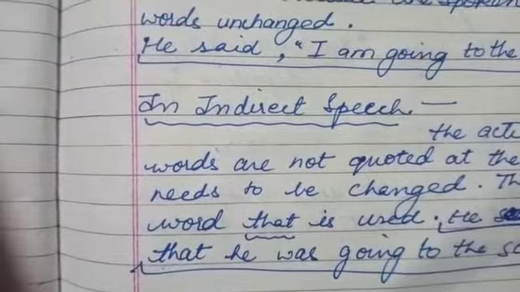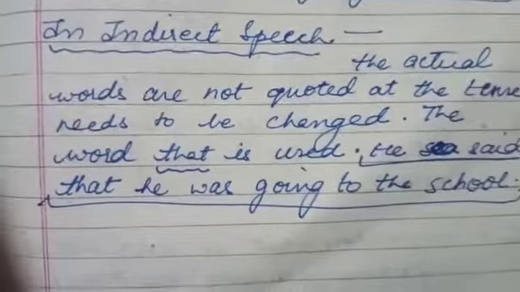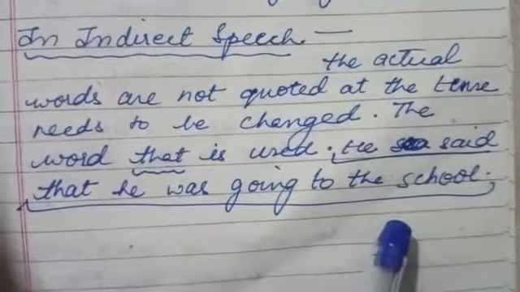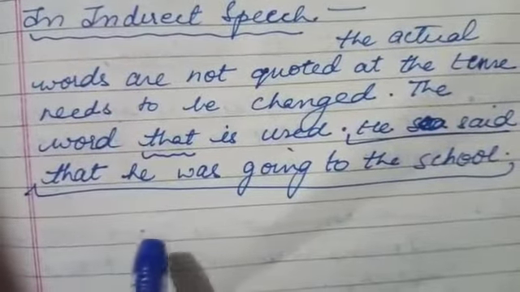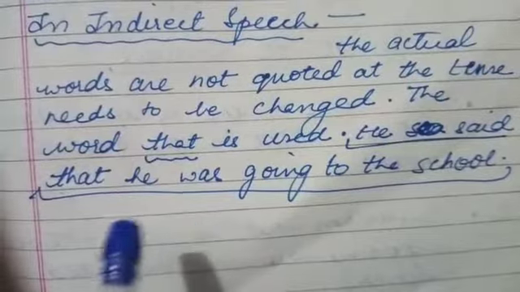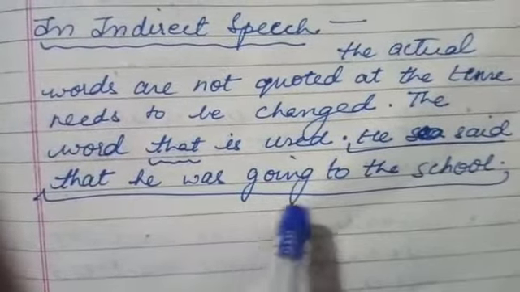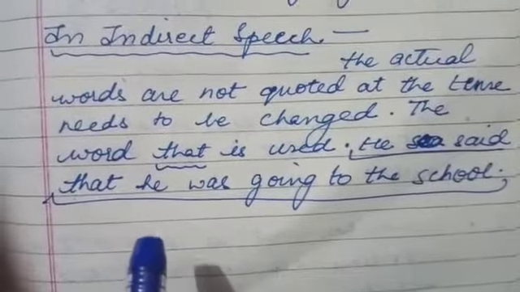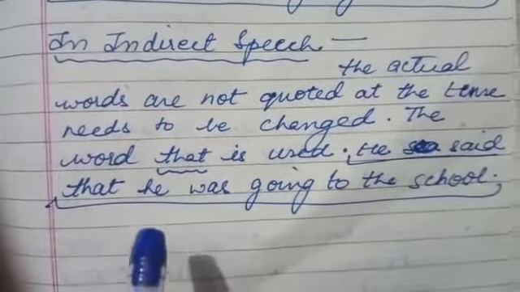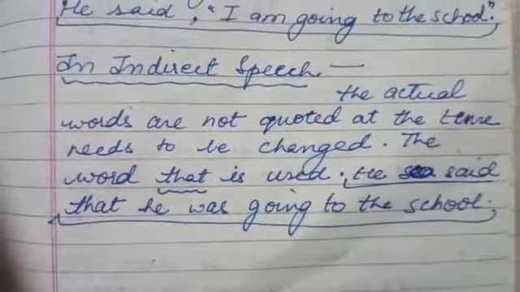So he said that he was going to the school. From here you can find out that when we are conveying to some third person something that happened in the past, the message remains the same. So this much I think is clear to you, what is direct and indirect speech, right?